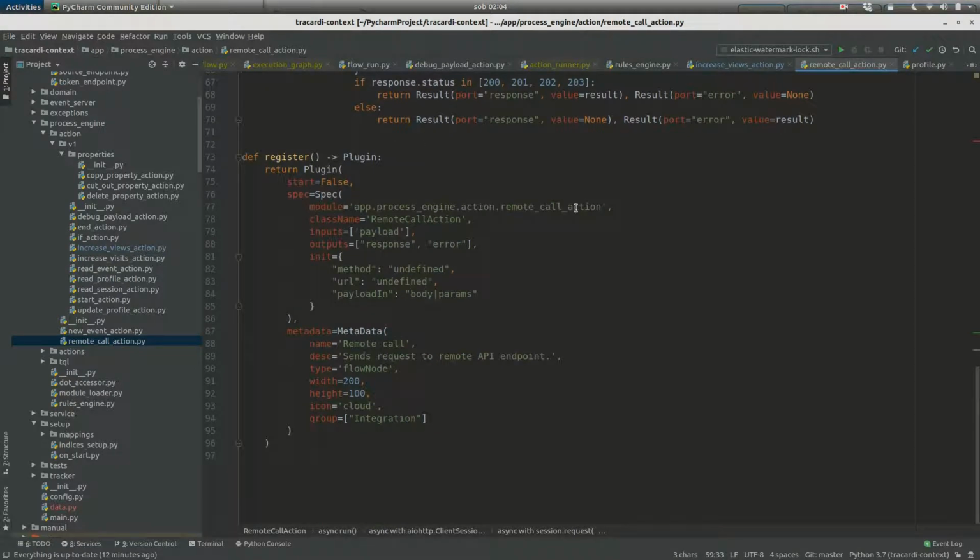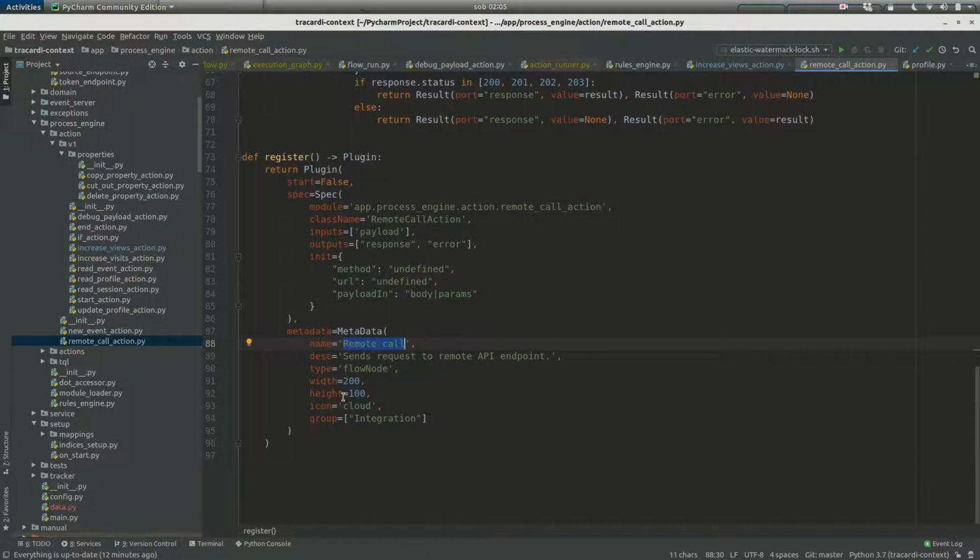This is a specification of this plugin. It says that this is the module. I will just copy it. This is the class name. What's the input? The input is payload, and the output is response or error. And this is our initialization part. This is what goes to the constructor. Then we can change it in Tracardi. So this is method, URL and payload in. And this is just the information on how it should look in a workflow editor.